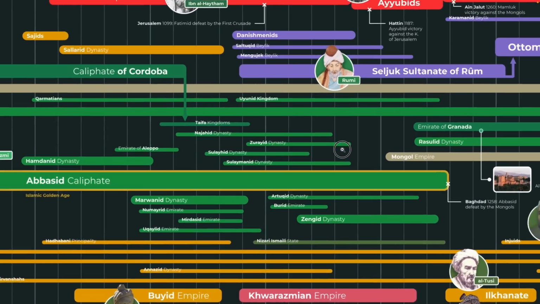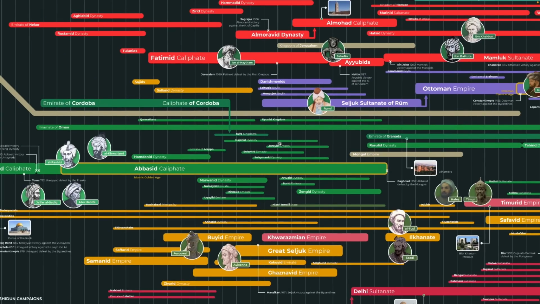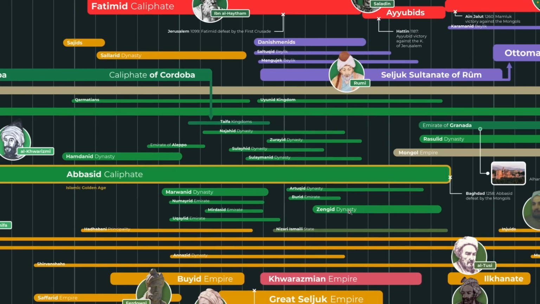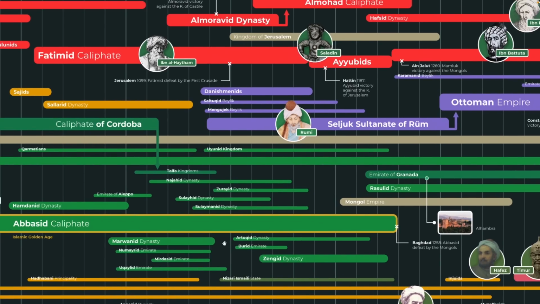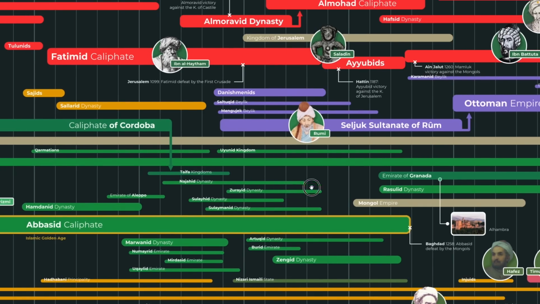Here we have some very minor dynasties in Syria, because Syria always had a bunch of dynasties that were always doing something. This is of course the Zengid dynasty, the one of Imaduddin Zengi and Nuruddin Zengi. Much of their area was overtaken by the Ayyubids, Salahuddin Ayyubi, but they did continue to survive. There was also the Burid Emirate, which ruled Damascus, I believe,